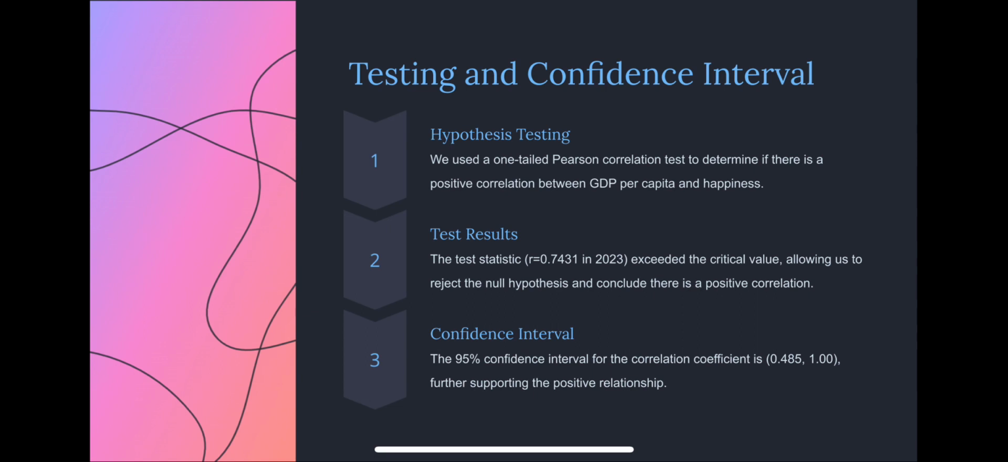We also estimated the confidence interval, and our confidence interval lies between 0.485 and 1. So depending on the information, it suggests that the correlation coefficient between these variables is significantly different from 0, and our decision to reject the null hypothesis is correct.